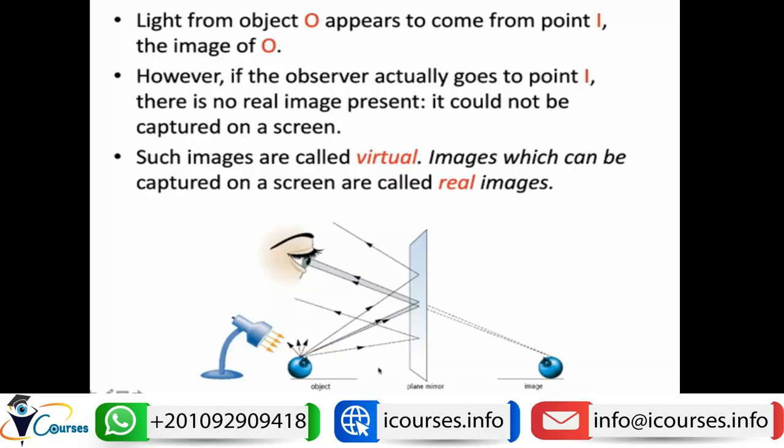Geometrically, a real image is formed by the actual light rays, but a virtual image is formed by the extension of light rays. So this is from the geometrical point of view. From the practical point of view, a virtual image cannot be perceived or captured on a screen. However, the real image can be captured on a screen. This will be the difference, practically speaking, between a virtual and a real image.